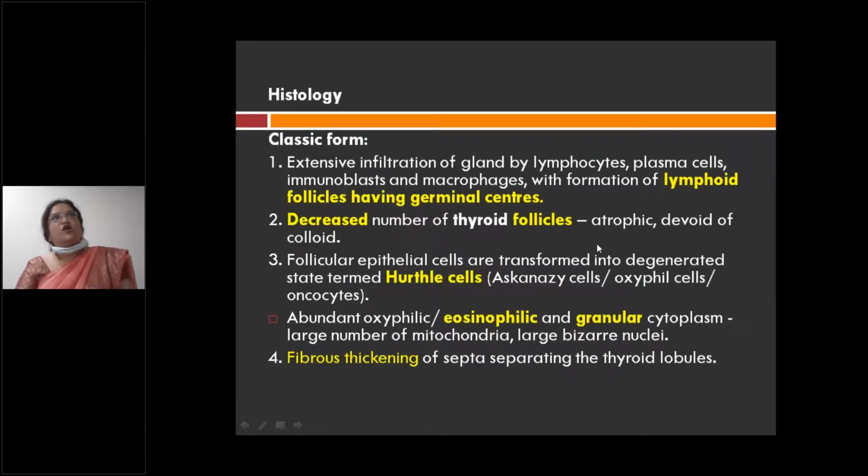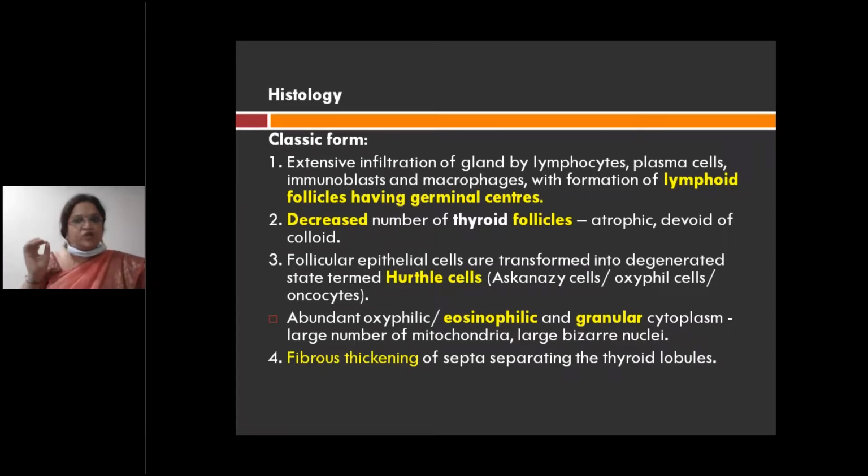So what histology do you have? Microscopically, we already know that the entire mechanism involves CD4 plus T lymphocytes, CD8 plus T lymphocytes, and B lymphocytes. So all lymphocytes are involved. So you will have an excess of lymphocytes. That is why it is called lymphocytic thyroiditis. So on histology, you will have lymphocytes with lymphoid follicle formation with germinal center.